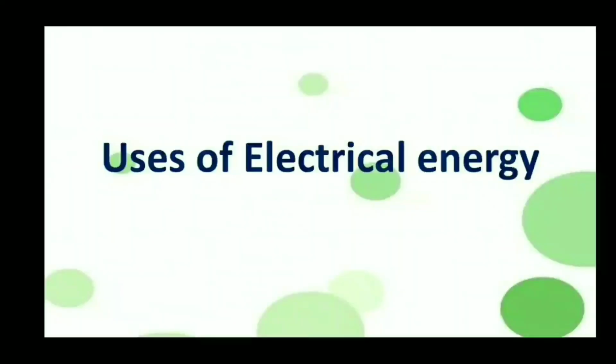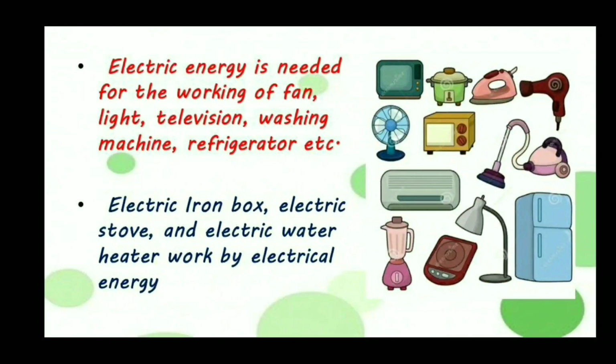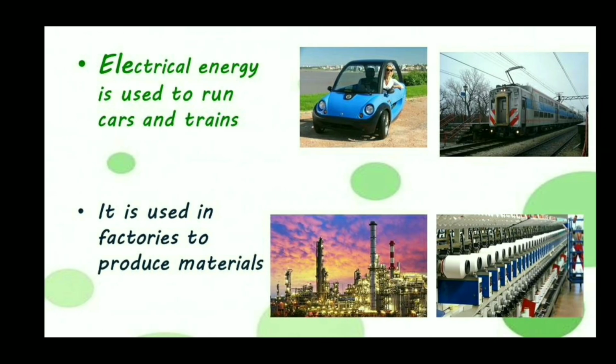Let us know about the uses of electrical energy. In our day-to-day life, we use electricity for working of fan, light, television, washing machine, electric iron box, electric stove, electric cooker, electric water heater, etc. Electric energy is also used to run cars and trains.